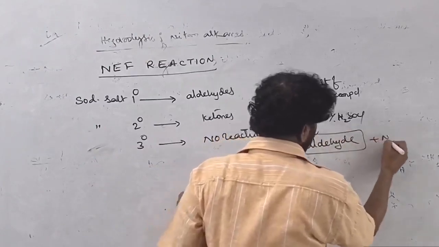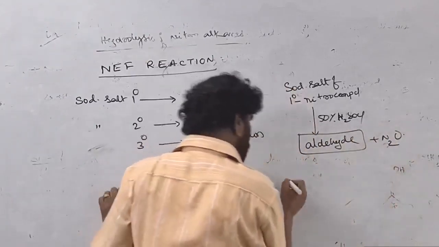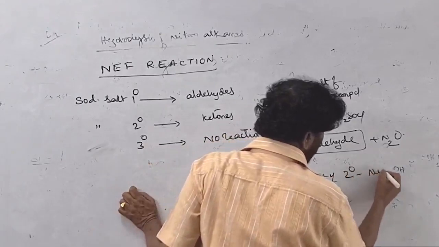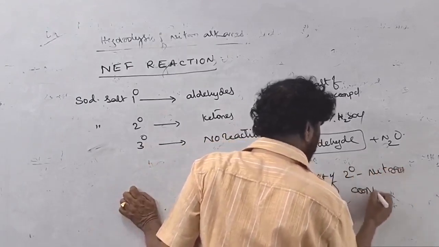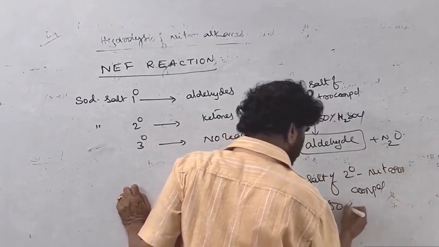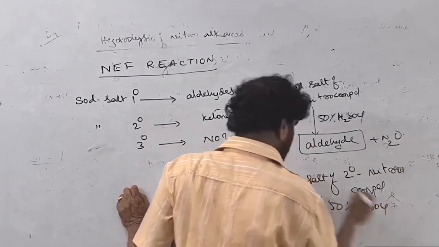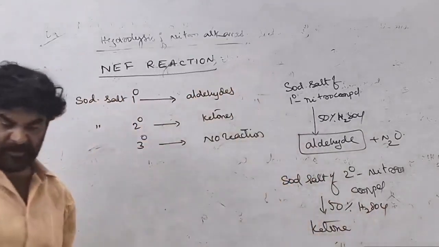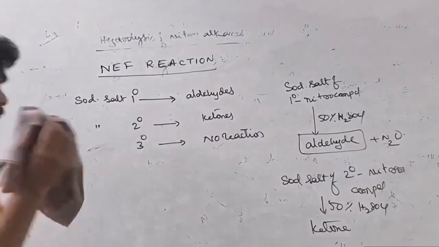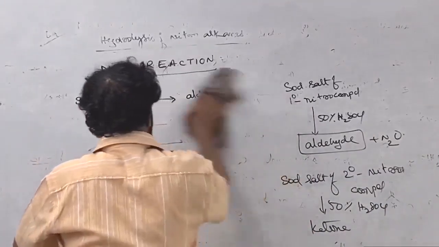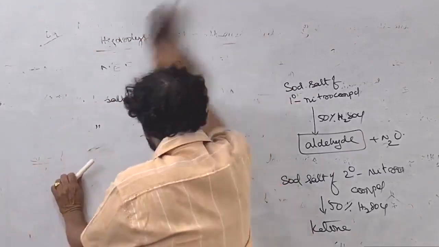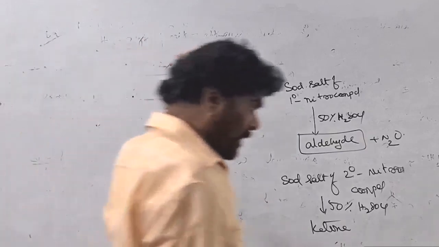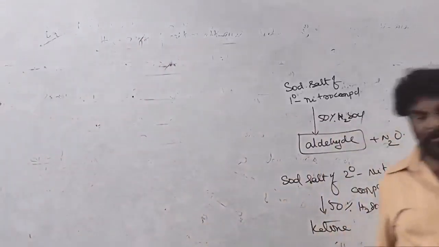plus nitrous oxide. And the sodium salt of a secondary nitro compound, on treatment with 50% H2SO4, forms the ketone. So it is mainly used for the sodium salts of primary and secondary nitro compounds, which on hydrolysis produce aldehydes and ketones. This is also called the Nef reaction for the preparation of carbonyl compounds.